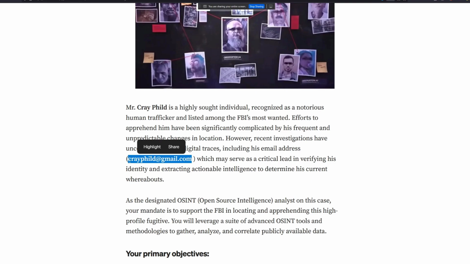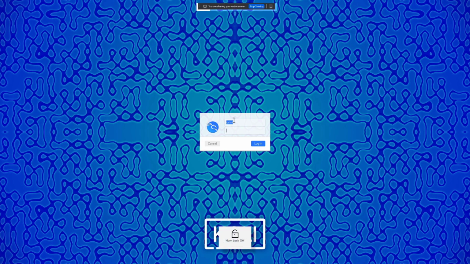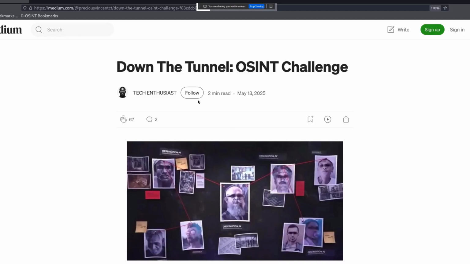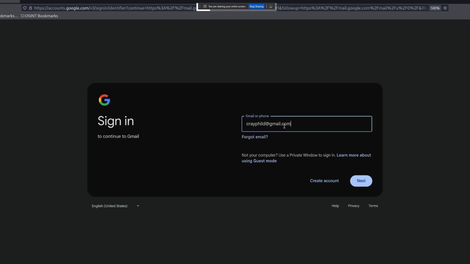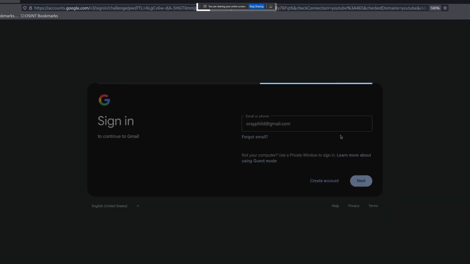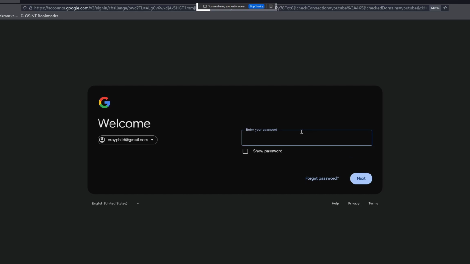So here we have an email address. I'm going to copy it and then go to my Kali machine. And this is the challenge. And the first thing I'm going to do, since I have an email address, is to go to google.com, for example, and try to log into this account just to see whether this account exists or not. All right, so I'm going to add the email address like this and click on next. And now it asks for the password, which means that the email address exists.